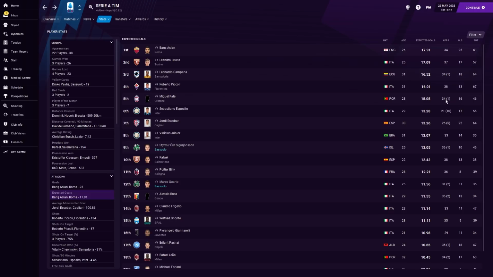You can see that most other players here, other than Piccoli here, have all at least matched or bettered their expected amounts, for the most part anyway. There's a few little shockers in there. And Quarto, even he is actually slightly below his, incredibly, despite having what I would consider a very good season. But you can see just how many chances he's had this season.